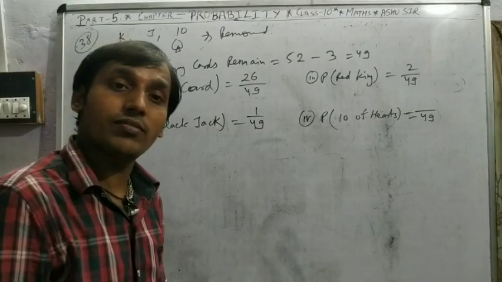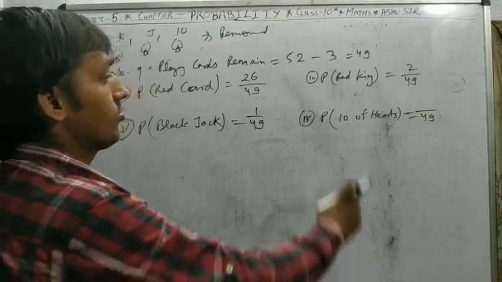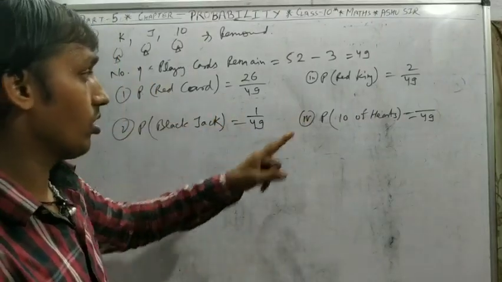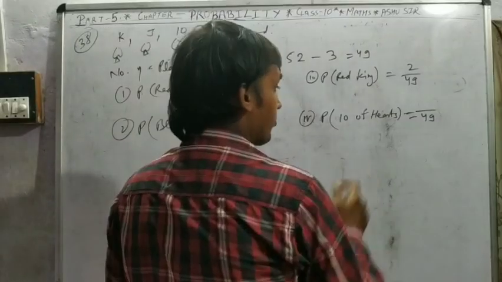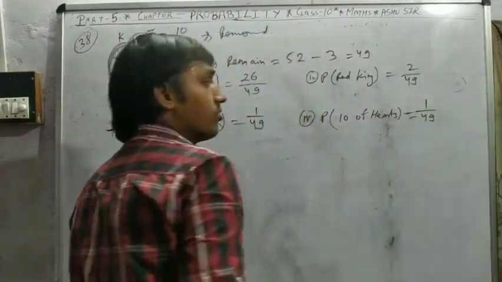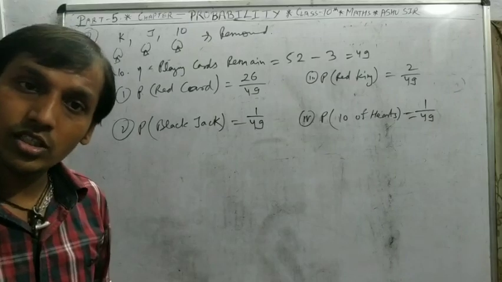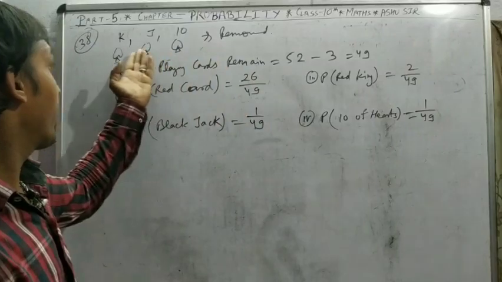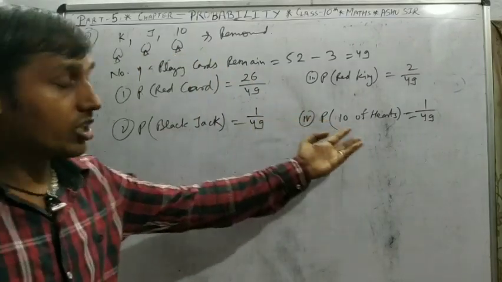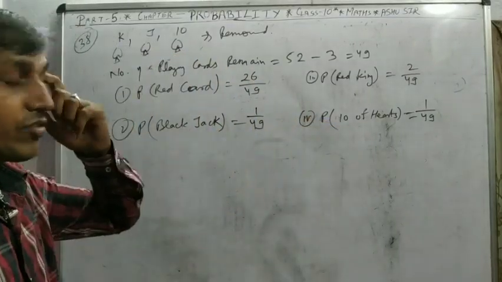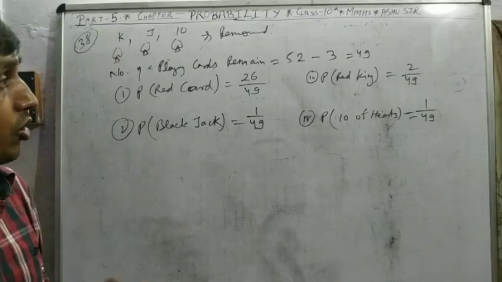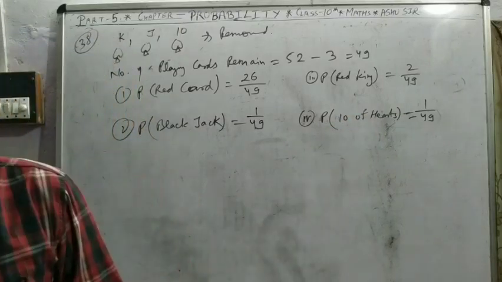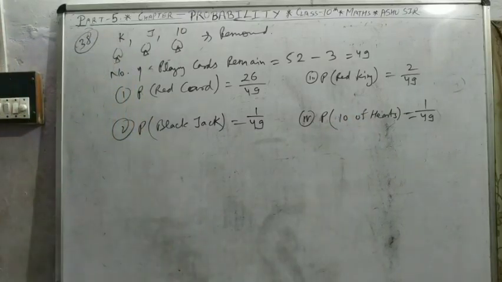10 of hearts. How many 10 of hearts in the pack? That is only 1. 1 upon 49. Okay? Because spade removed, heart is in the pack already. So that is 1 upon 49, because the removed cards are not included here. Pause, note down.